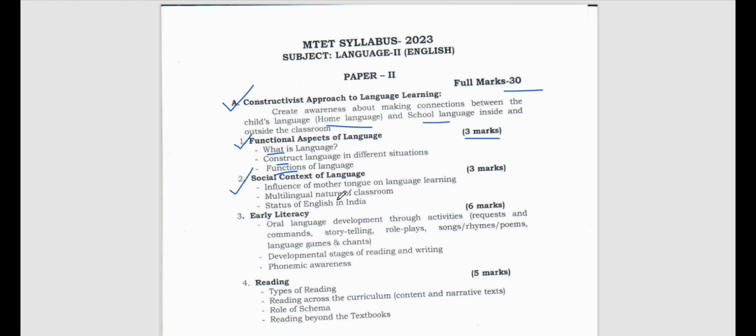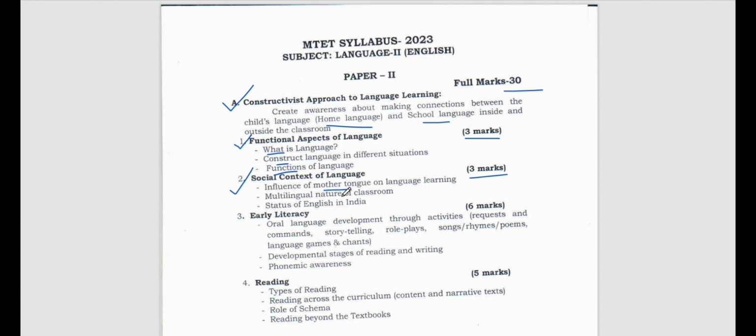There is the social context of language. This will come for 3 marks again. Then the influence of mother tongue on language learning. How does the mother tongue influence the learning of language or the learning of school language? Does it interfere negatively or positively or both, that we have to study.